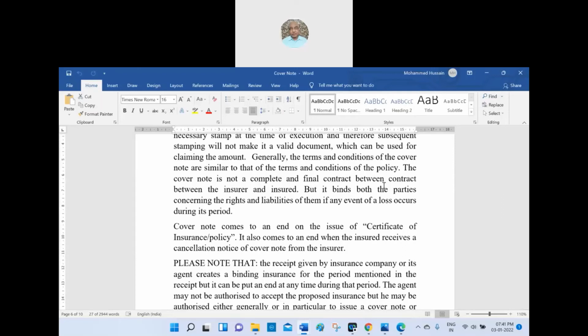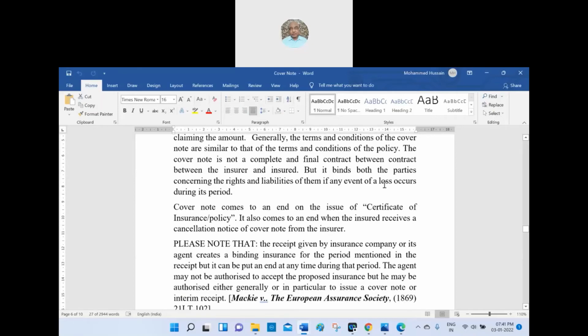Once the certificate of the insurance policy is issued to the insured, the cover note automatically ceases to be a cover note. It also comes to an end when the insured receives a cancellation notice of the cover note from the insurer. In addition, the insurer will issue a notice saying that the cover note issued earlier with its terms and conditions will stand cancelled once you receive this one, the certificate of insurance or certificate of the insurance policy.